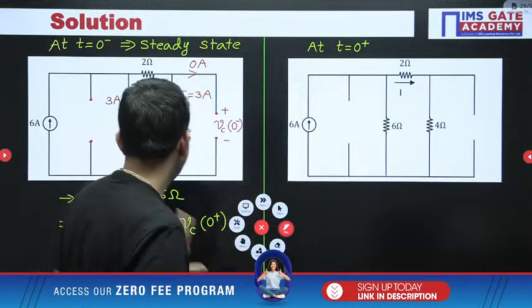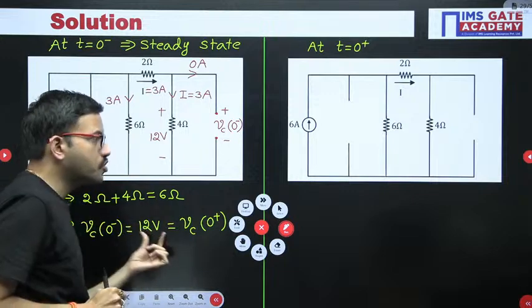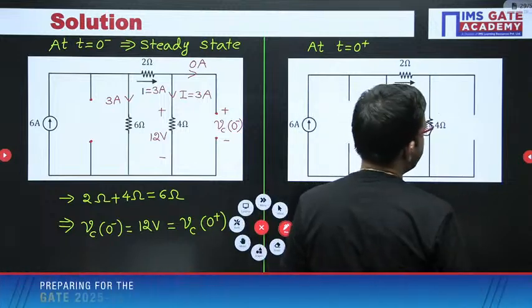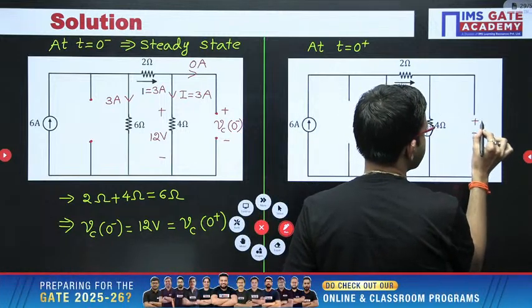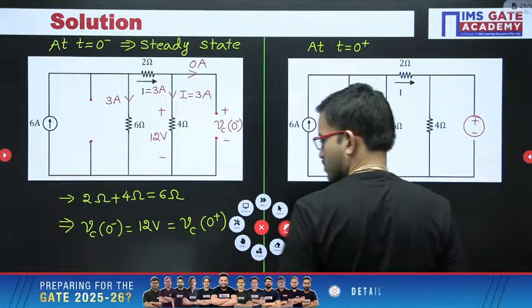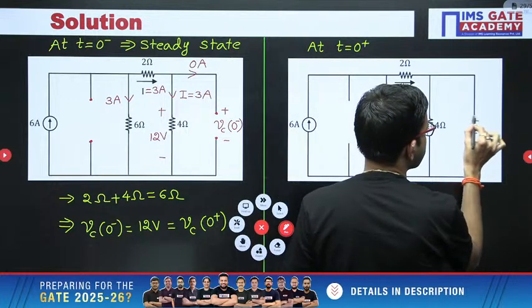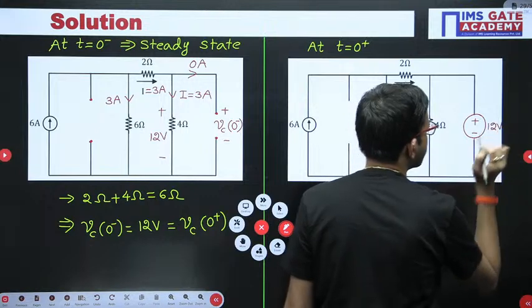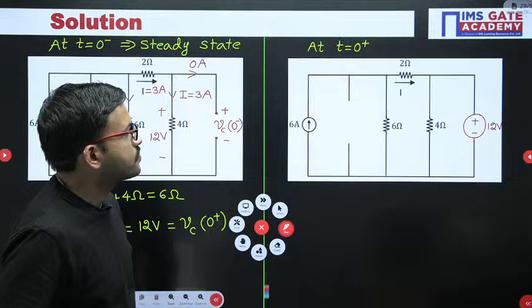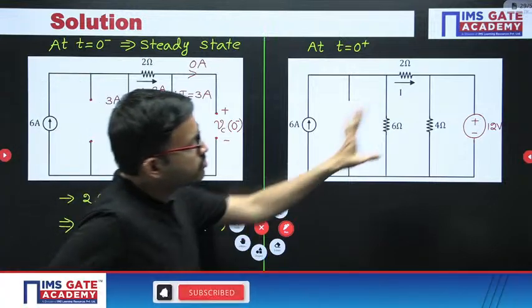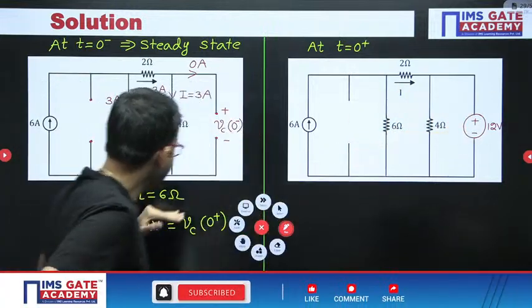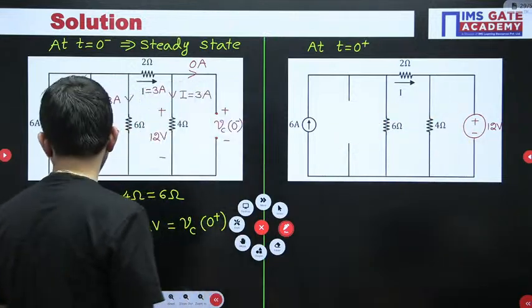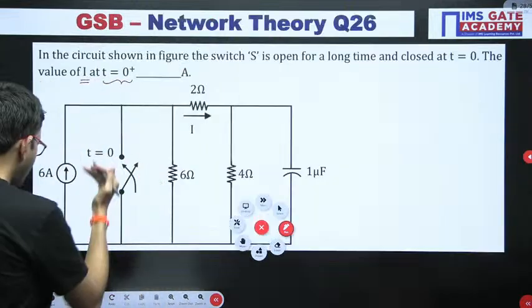But whatever initial voltage you got here, that initial voltage we have to connect. Here we got 12 volt, that one we have to connect. Suppose if the initial value is 0, then we will simply make it short. That's all. So here at t equal 0 plus, the switch is in the closed position.